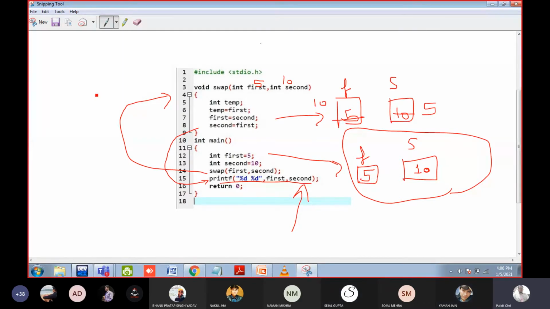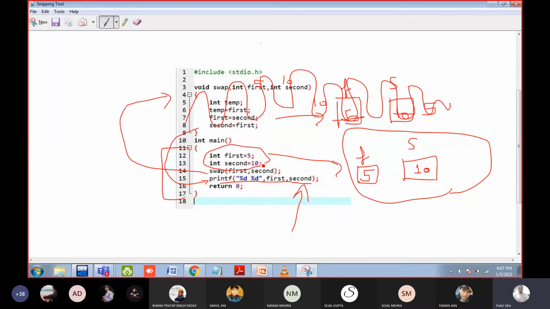Now why? Because these are local variables and once you have come back, these are destroyed. Yes or no? Nothing is there. And this first and second is inside this scope now. So you have to print this. So it means if you want to swap the values of first and second variable inside the main function, then you have to create a temporary variable here. If you do the swapping like this, the value will not be changed. Why? Because first and second of main and first and second of the swap function are different. The name is the same, but the scope is different. So these are entirely different things.